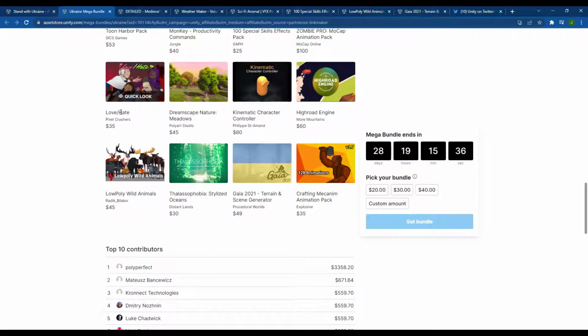We've got the Love/Hate system, which was contained in a previous Humble Bundle as well. That's kind of the relationship management tool. So if you wanted to make a game with interpersonal relationships in it, that's going to be a good asset for doing that. So we've got several others in here.